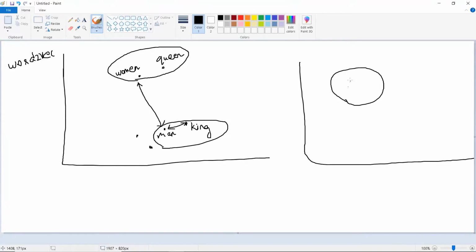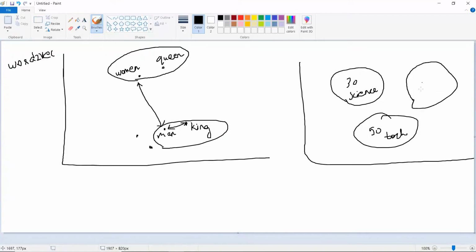So a few documents, let's say some 30 documents, are related to science, some other 50 documents are related to tech, and the remaining will be some history. What it actually does is automatically classify your data.